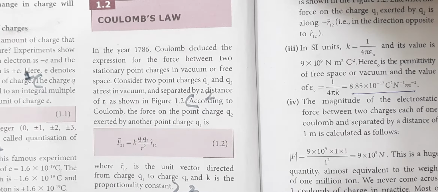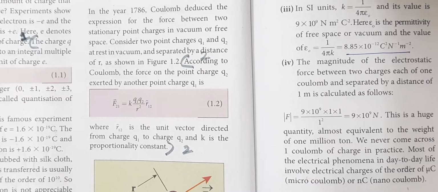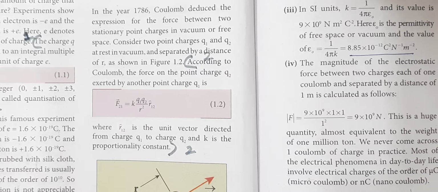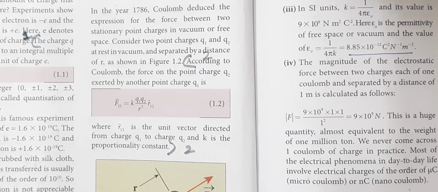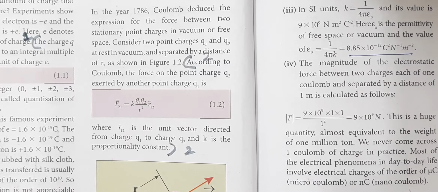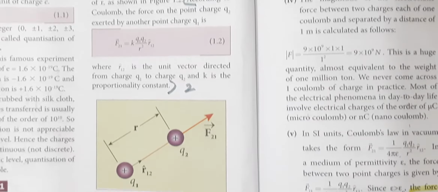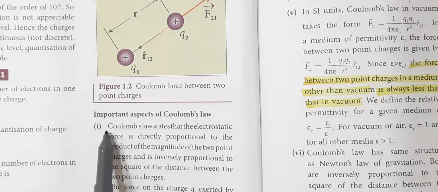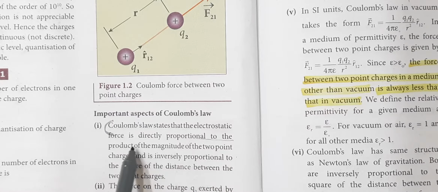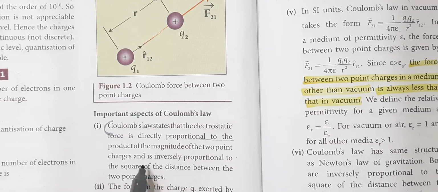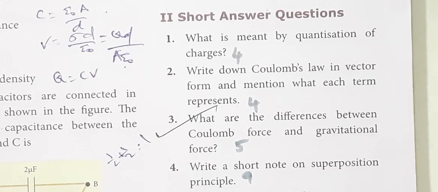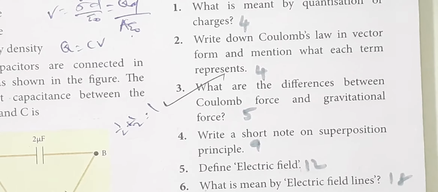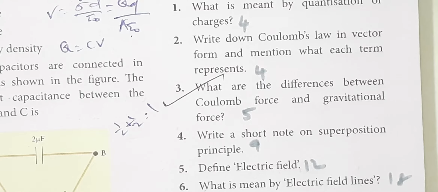This question asks to represent the vector form and mention what each term represents. But sometimes, if they ask to state Coulomb's law, for that we can write the first point under the important aspects of Coulomb's law. Coulomb's law states that the electrostatic force is directly proportional to the product of the magnitudes of two point charges and inversely proportional to the square of the distance between the two point charges. This is the statement of Coulomb's law. Clear?